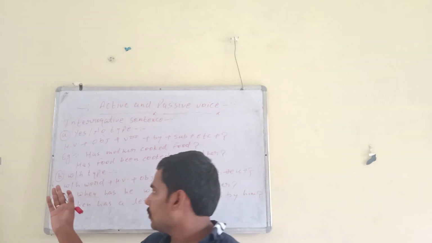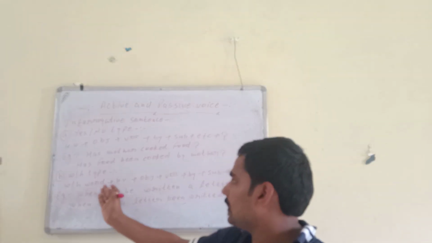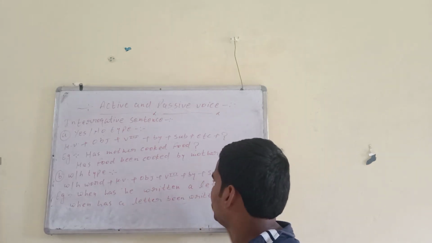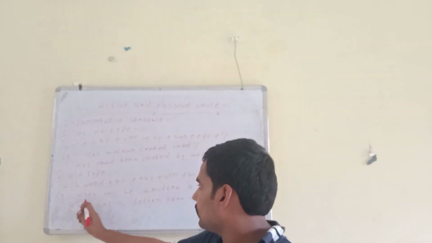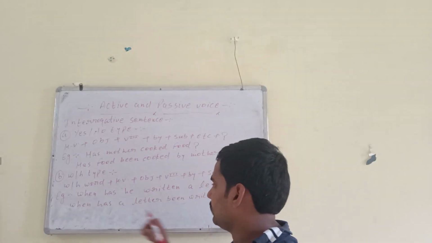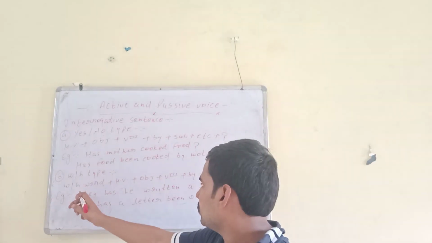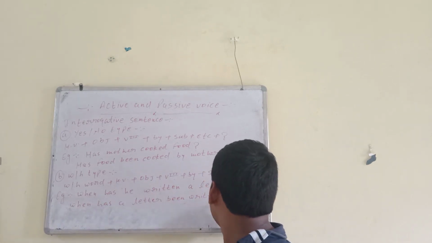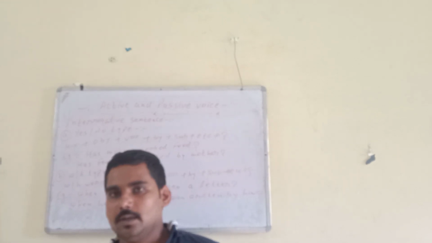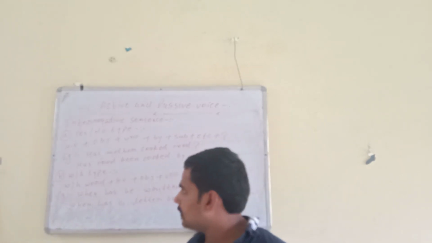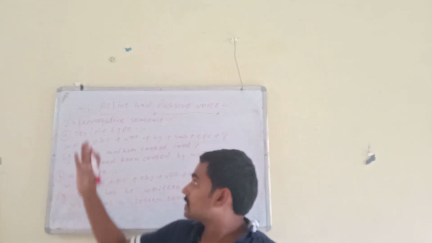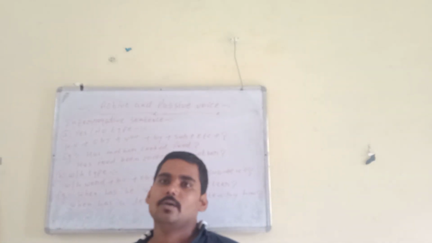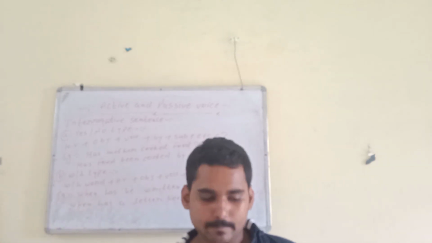Remember. So the rule is, as I have already told you: WH word, helping verb, object, third form, by, subject, other word, mark of interrogation. When has he written a letter? Then the passive will be according to the rule: WH word when, helping verb has, a letter, third form been written, by him, then question mark. Okay, so we have completed two parts. The first is the passive of interrogative, and if two objects are given, then what will be the passive voice.